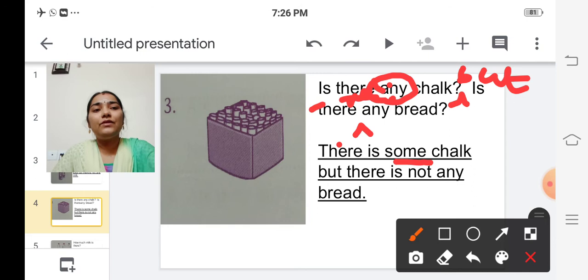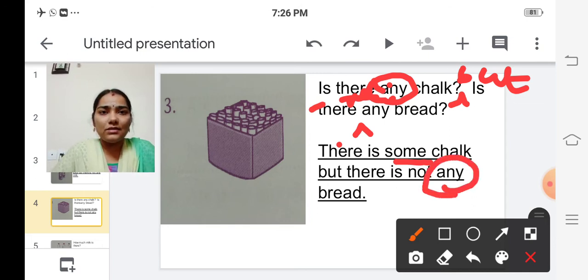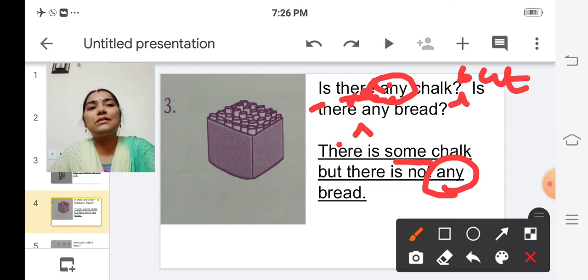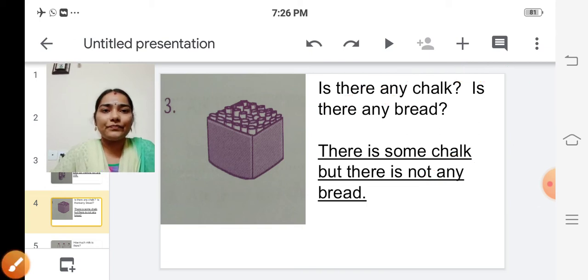Okay, children, we should not replace this any because there is no bread, isn't it? There is no bread. So we have to put this any as it is. So there is not any bread. Okay, children? Is it clear? Yes. Is there any chalk? From the question itself we can answer.